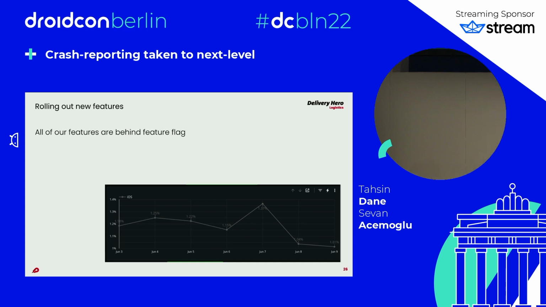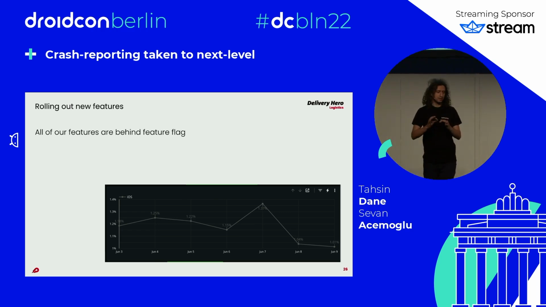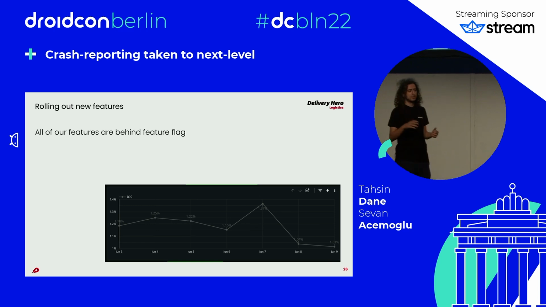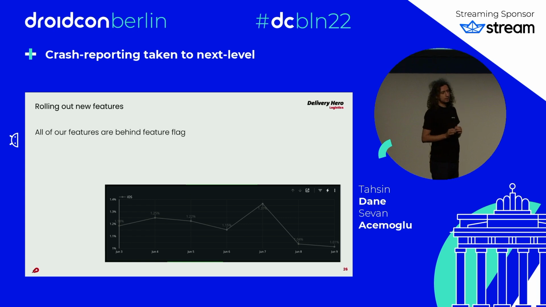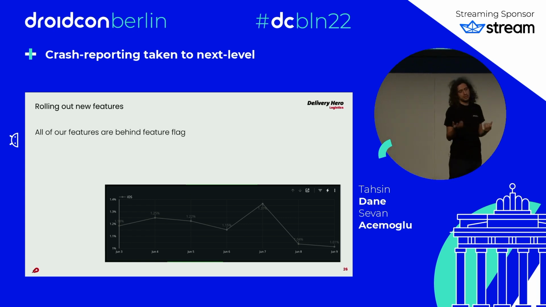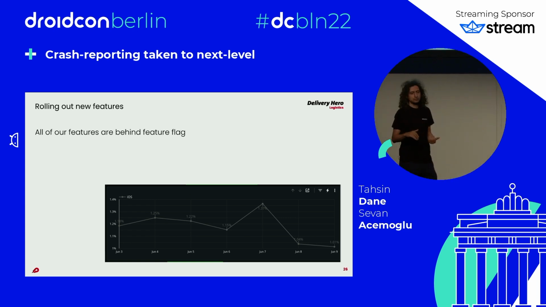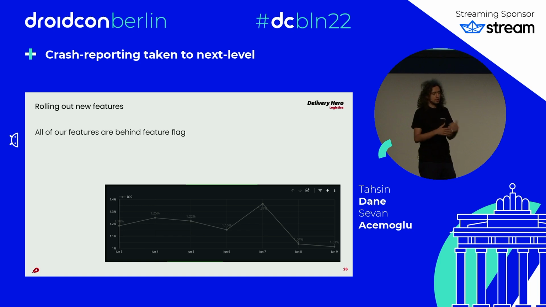The next one is when we are rolling out new features, like we do A/B testing. All of it are feature flags. So this is a good example. You see that on June 7, for example, we rolled out a new feature, and we see here that the crashes are increasing, right? So this becomes visible to us. And then basically we just turn that flag off. If it is too high, we turn it off to mitigate that risk and that bad user experience.